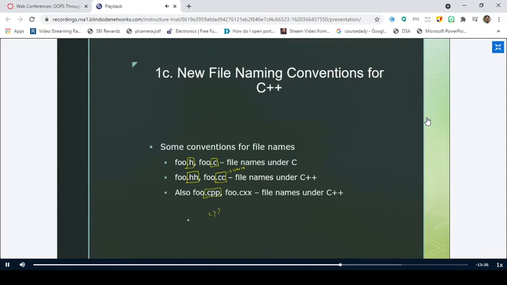So any name you give, xyz.cpp, we can assume that this is a C++ program, right? Similarly, we can have an extension of .cxx also, right? Forget about this .cxx and all these things. You can name the C++ program with either .cpp or .cc. Both are convenient, right? But most probably we'll go with .cpp, right?